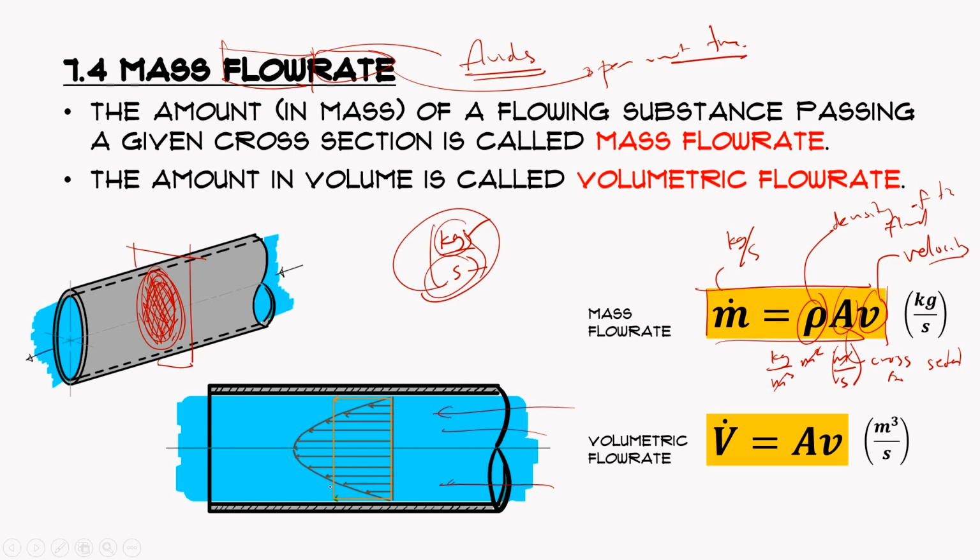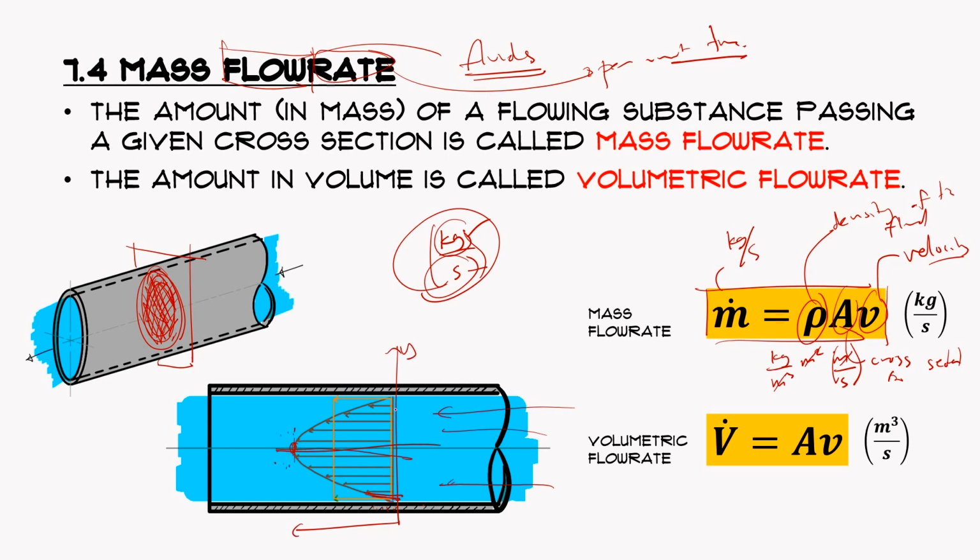The velocity of the fluid adjacent to the wall will be slower than the fluid layers at the center, because there's not much friction at the center as compared to the fluid layer adjacent to the wall, because we have these solid boundaries. That's the reason why we have this velocity profile graph.